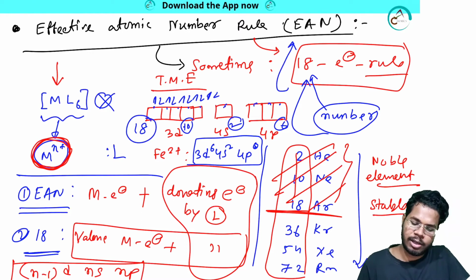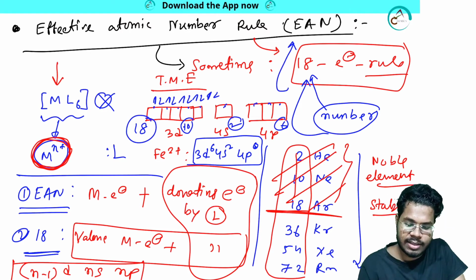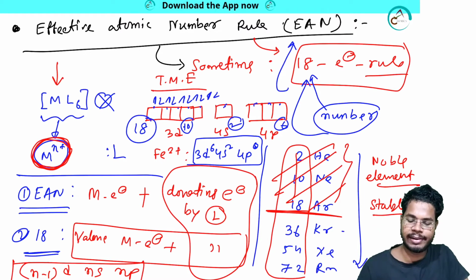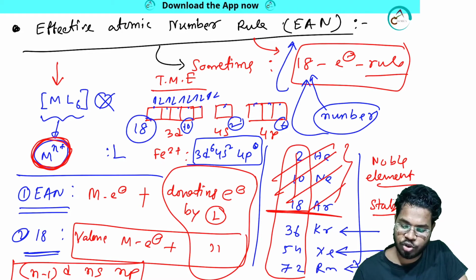Another important point here: I told you that to make the system stable, this amount of electrons should be present.